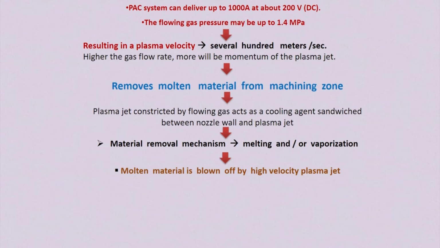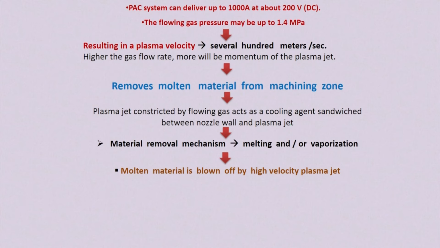The plasma jet is constricted by the flowing gas, sometimes called shielding gas. It acts as a cooling agent. It is sandwiched between the nozzle wall and the plasma jet. So this flowing gas acts as a cooling agent sandwiched between the nozzle wall and the plasma jet.